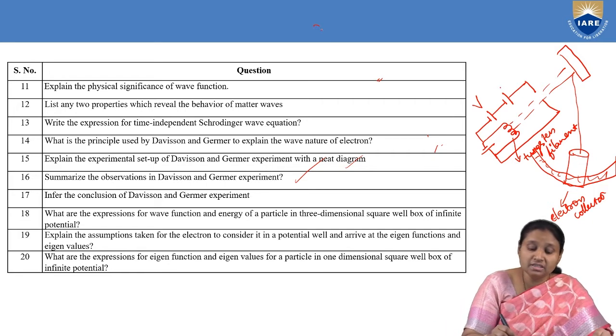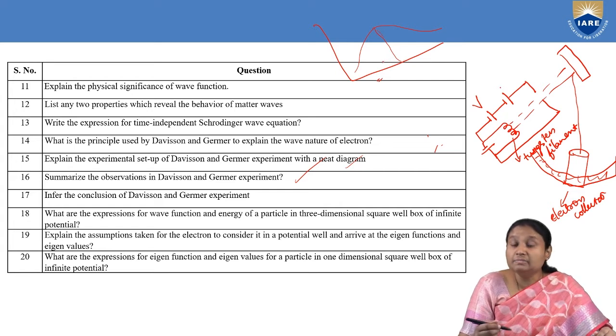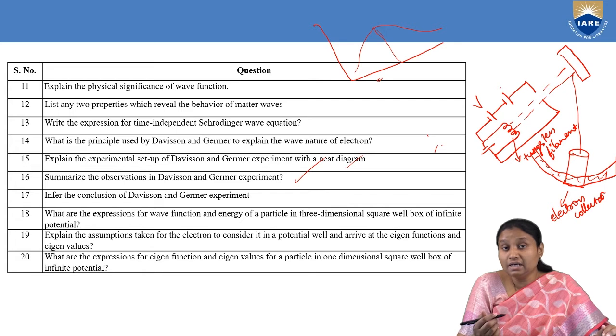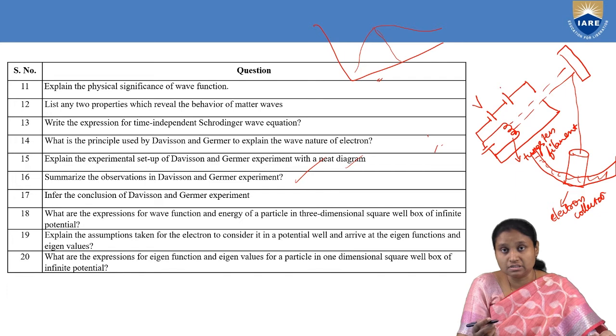For a particular potential V, the scattering curve shows a peak in one particular direction, which gives the direction in which the maximum number of electrons are diffracted. Using that direction, we find the wavelength of the diffracted wave, and this wavelength matches the wavelength calculated using de Broglie's hypothesis.